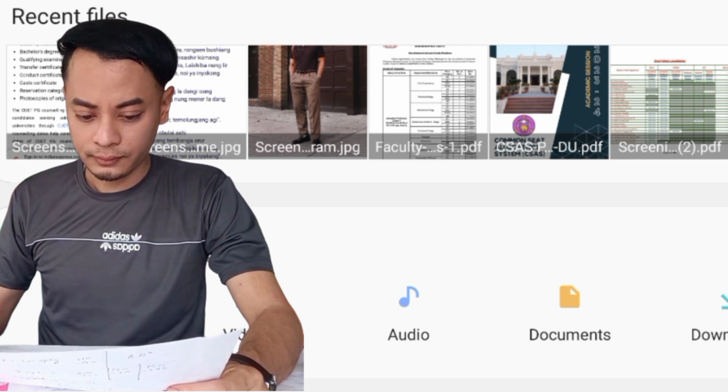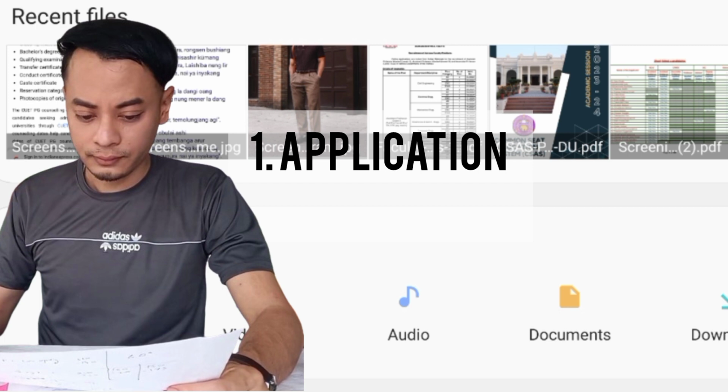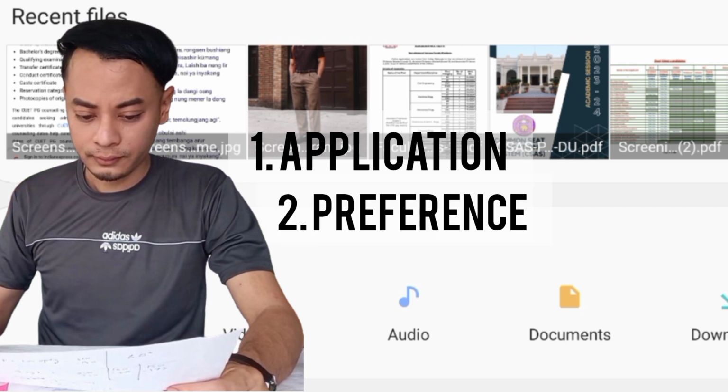Now that once you are ready with all these documents, I'm going to be talking about the various procedures and steps for CSAS. These are the steps that you need to follow. The first one is the application process. Second is the preference selections, where you select your preference, that is the departments or the colleges, once you apply in this CSAS process for the admissions.